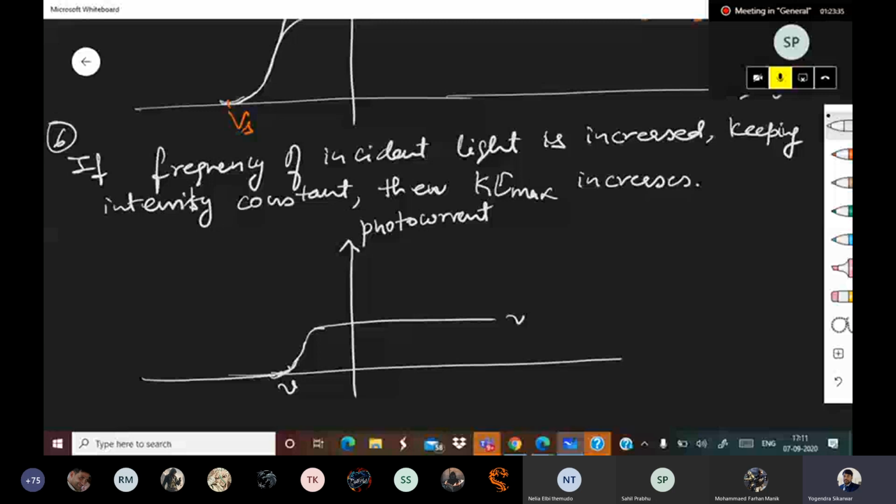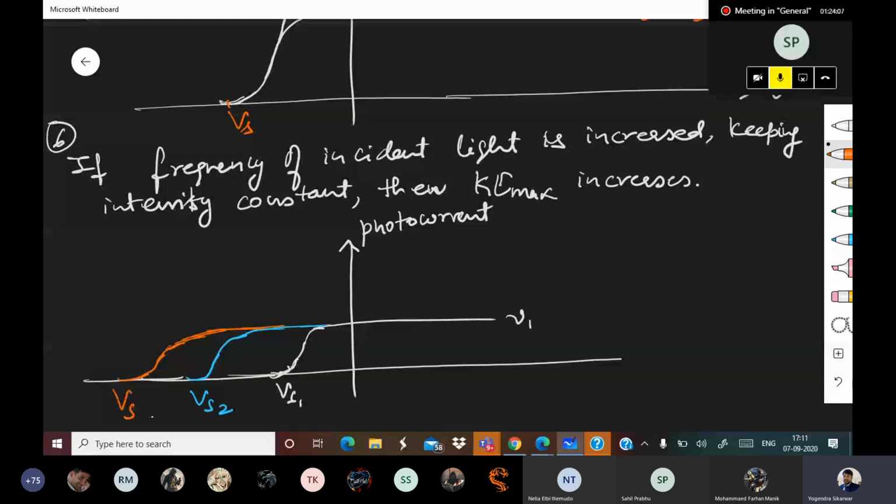Now if this is VS1, if we have second, this will be VS2, and then we have third one, VS3.